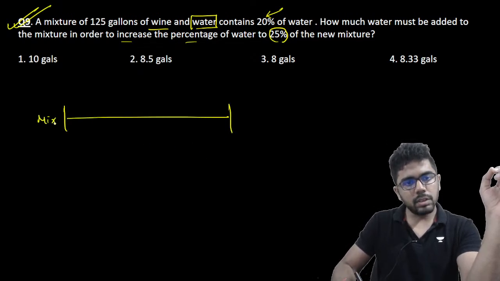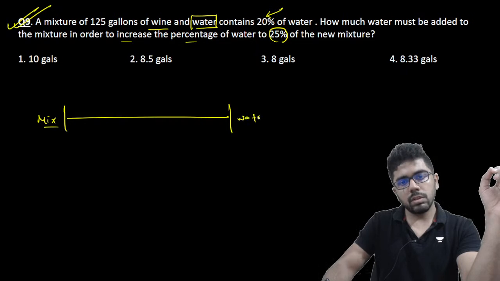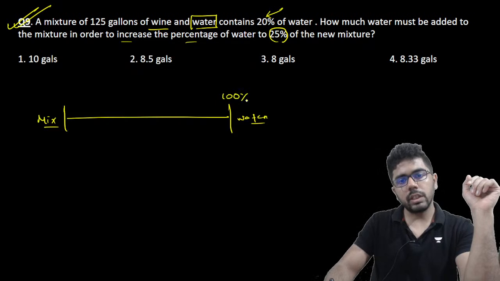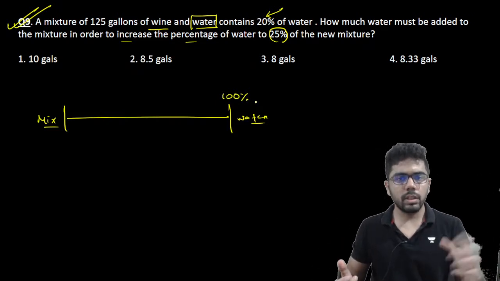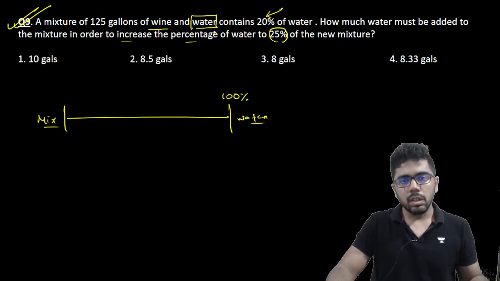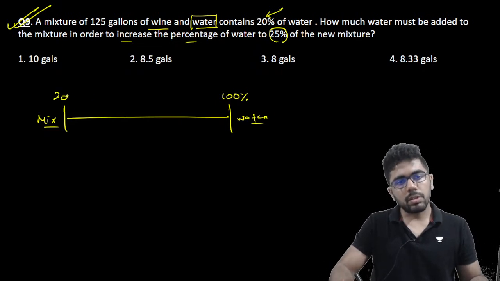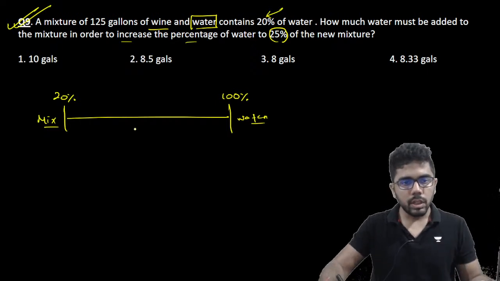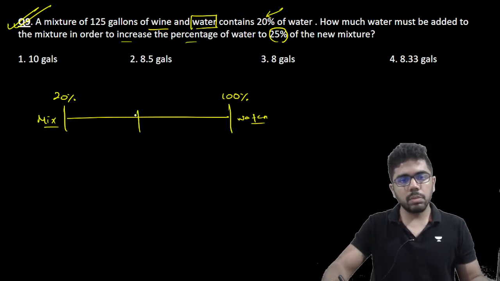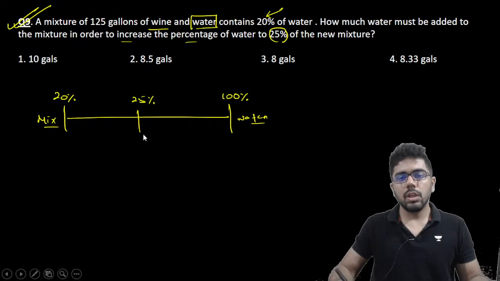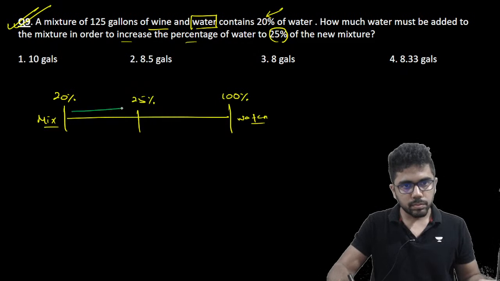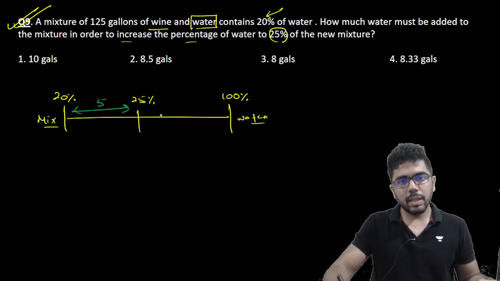So I have the mixture on one side and to this I am adding water on the other side. Water content is 100% because in water there is only water, so 100%. But in the mixture it has only 20% water. So obviously when I add these two, my concentration of water will go up. How much did it go up? Overall water has become 25% in the new mix. So in what ratio you could have added this? So this gap is 5 and this gap is 75.